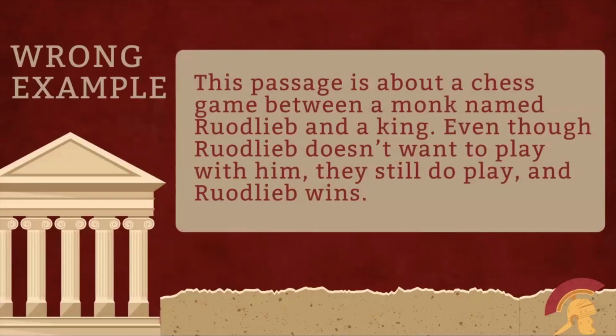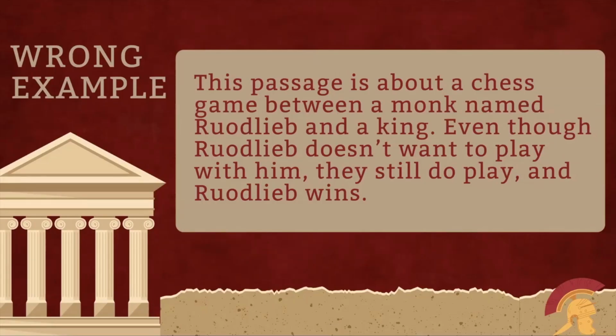This is an example of a wrong answer that somebody could submit for this question. It says, "This passage is about a chess game between a monk named Rudelieb and a king. Even though Rudelieb doesn't want to play with him, they still do play, and Rudelieb wins." This answer is wrong for a couple of reasons.